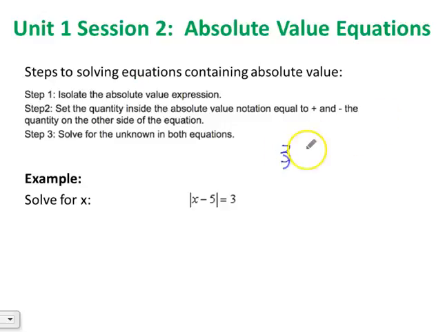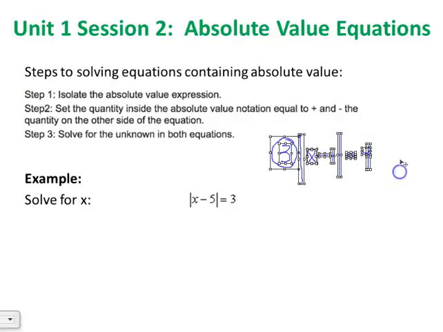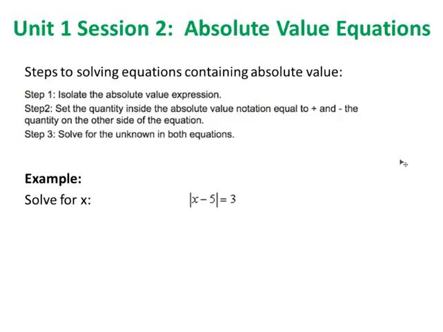If we had 3 times the absolute value of x minus 1 equals 4, that's an example where the absolute value expression is not isolated because we have this 3 hanging out in front. So the first step is always to get the absolute value expression all alone. We'll look at how to solve when the absolute value expression is not isolated, but for this first example, we're going to start with one where it's already isolated.